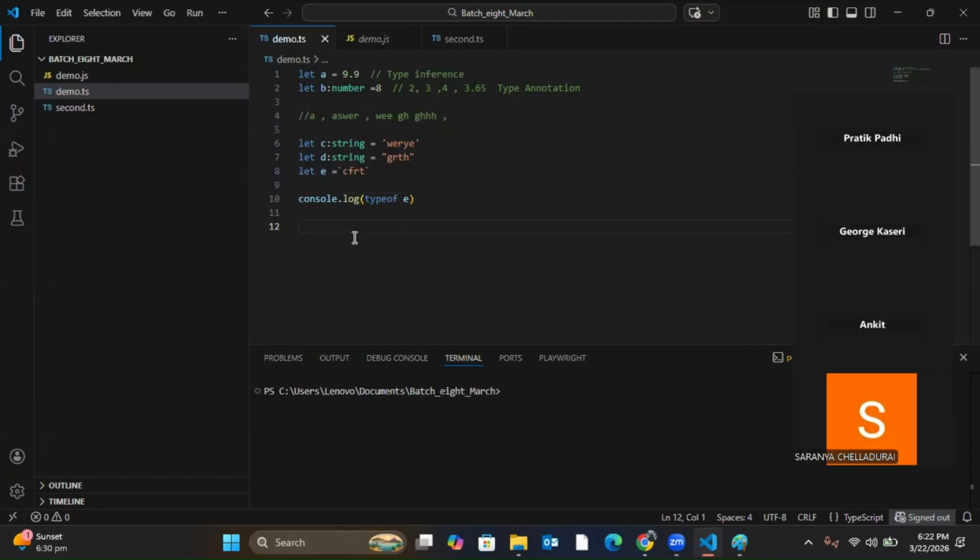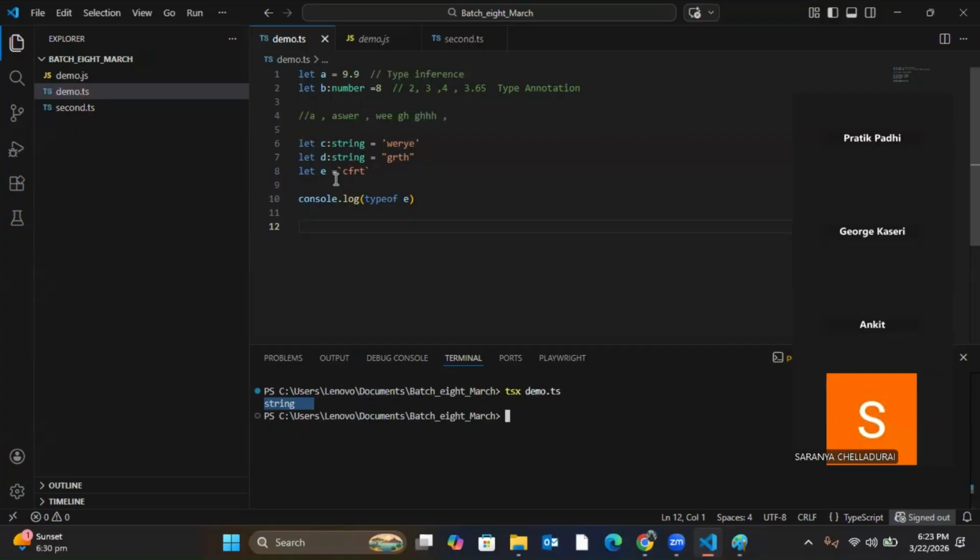Okay. So when I use typeof E, it will show you what is the data type of that particular variable. Now E I have not given anything. I want to see what is the type of E in the output. So what I can do is console.log, we have seen yesterday, console.log will print in the output. See, it printed string. That means the type of E is string. So if you want to check the type of a variable, if you are not sure, then you can use typeof that particular variable. Then it will show you the type of it.